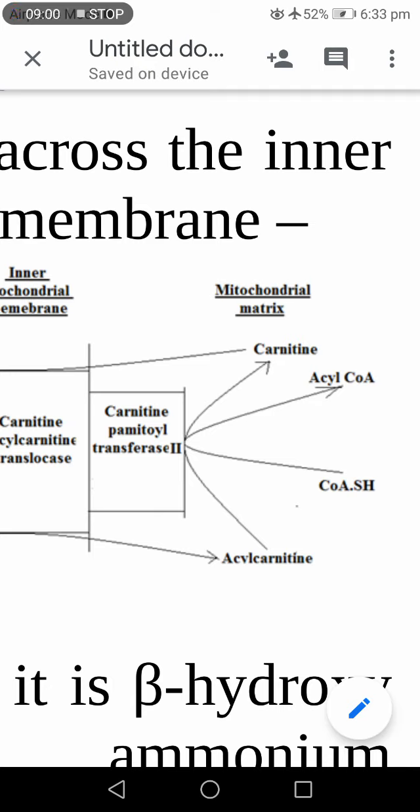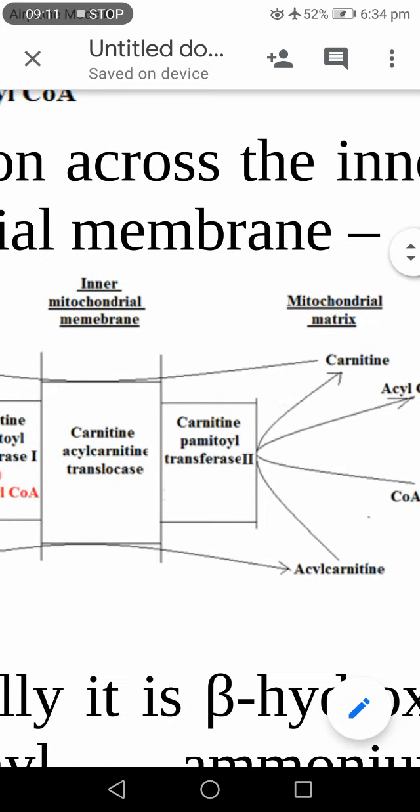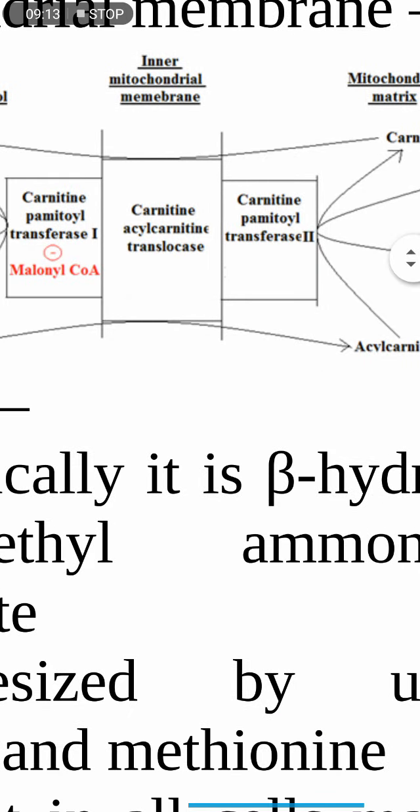So you get the acyl CoA within the mitochondrial matrix. In this way, medium chain and long chain acyl CoA is transferred from the cytosol to the mitochondrial matrix.